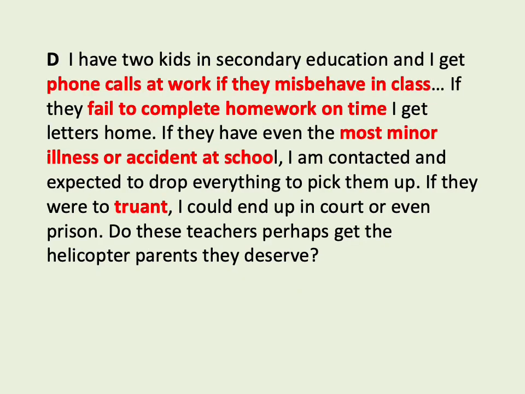Now the paragraph gives examples where parents are directly involved in actions whose responsibility they delegate to the school. The teacher's unwillingness to accept the responsibility naturally leads to more parental involvement, and thus we get the helicopter phenomenon as a direct result of the teacher not taking the responsibility on board.